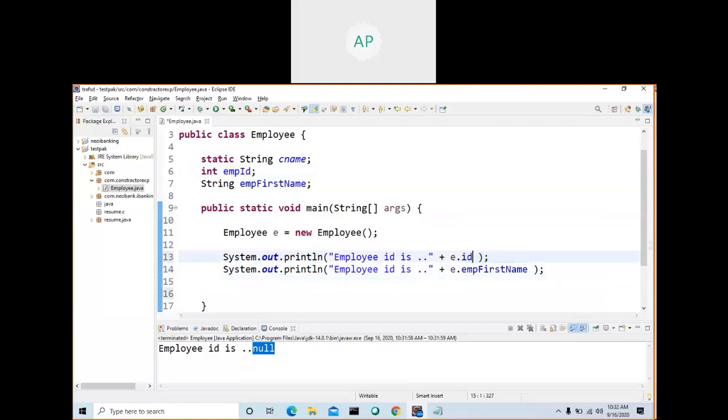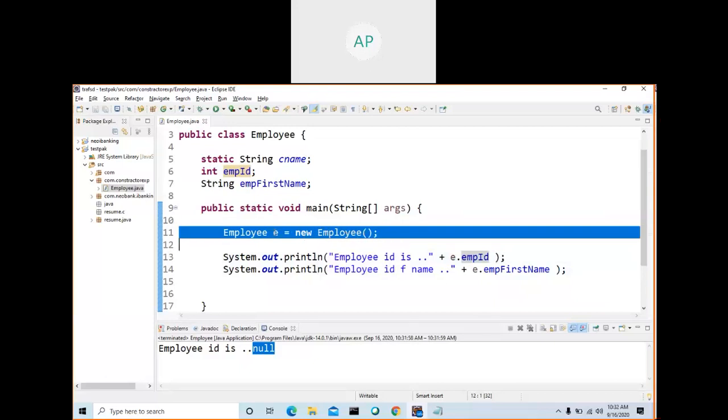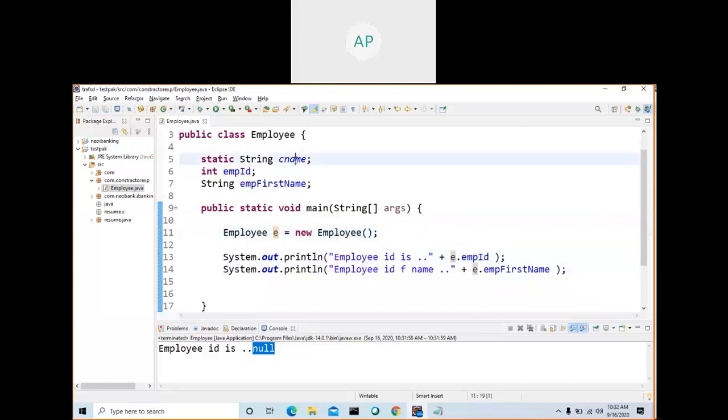Employee ID is employee ID. This one is employee first name. Why are we getting an error? e dot. There is no variable called ID. Now if I run this program, I created an object, and by using the object I can refer to all the variables, because the object contains variables and their state.